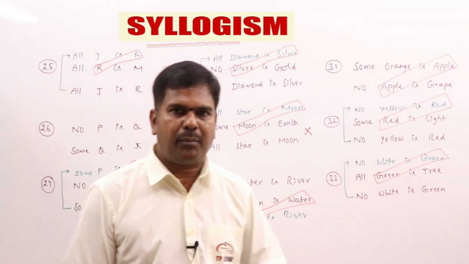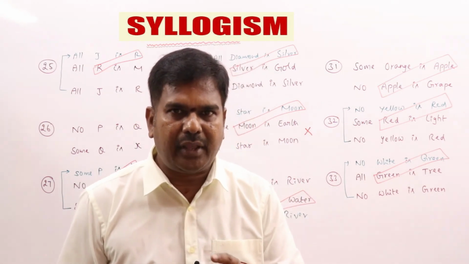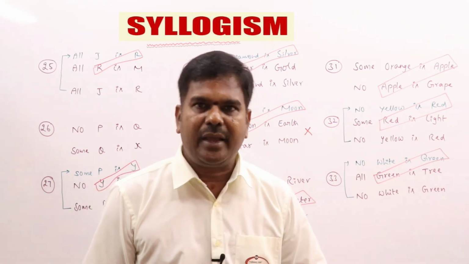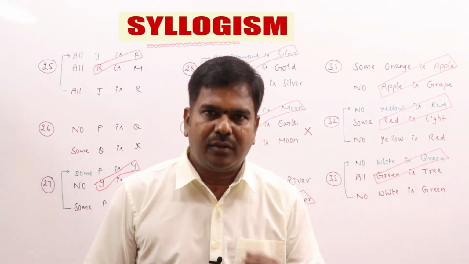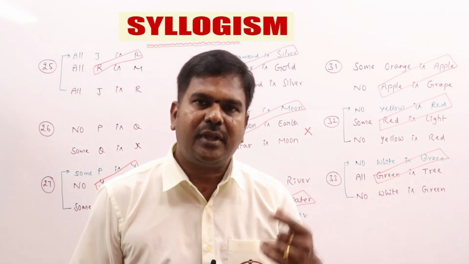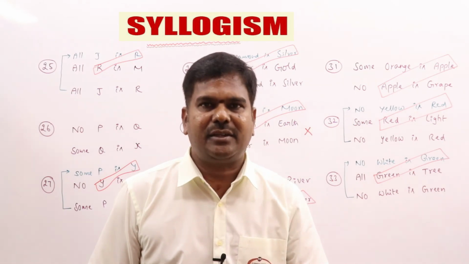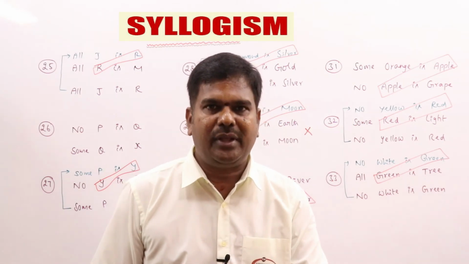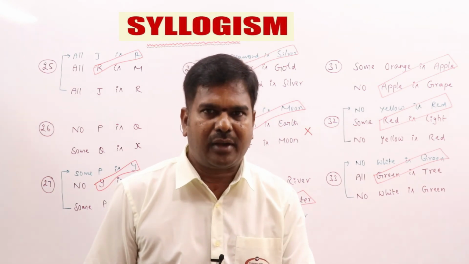Proper alignment means there must be a common term. In addition to that, the common term must be the predicate of the first statement and the subject of the second statement. Are you clear on this part? We will go ahead with some more examples, with some more changes. We will see how the statements will be. Finally, we will go ahead with the second stage. Hope you are clear, right?